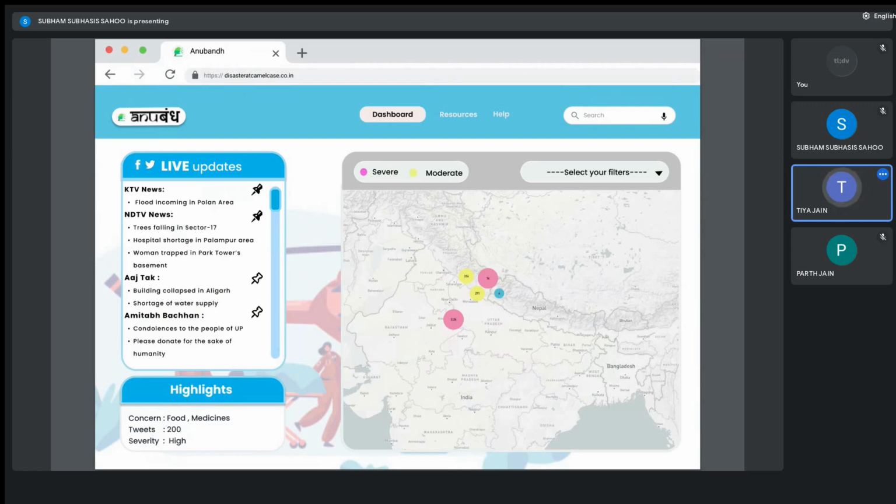And also, the NDRF team has the power to pin the important posts or tweets for a certain celebrity or a certain organization. The left bottom of this page is the highlight section where you can click on any of the markers and the team would get all needed information related to that particular cluster. The next slide.